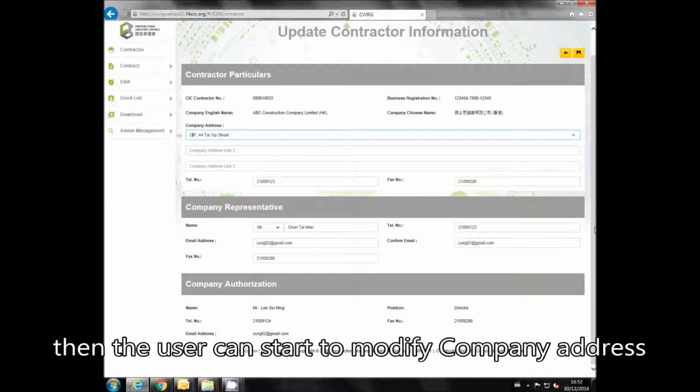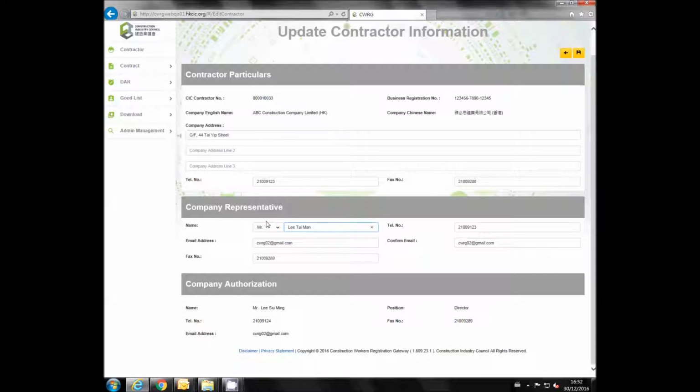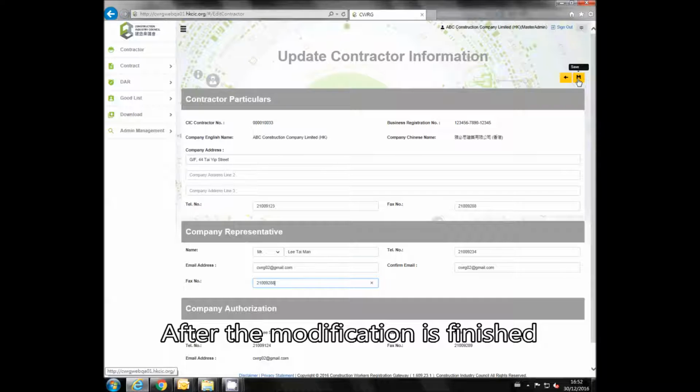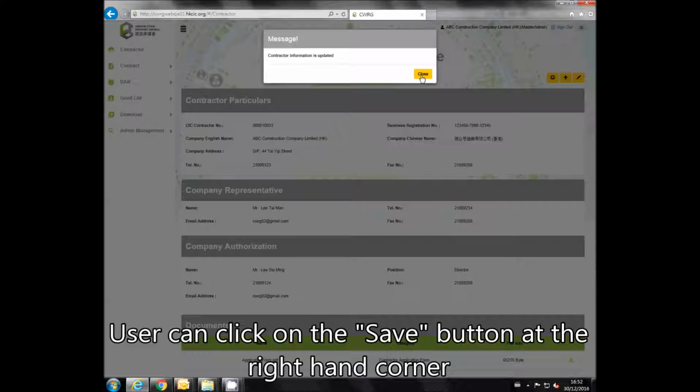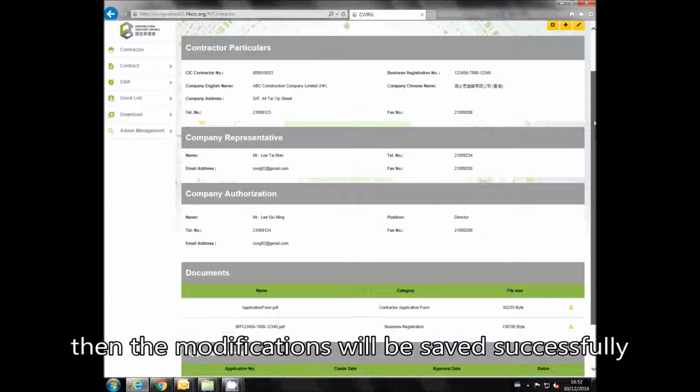Then the user can start to modify company address and company representative details, etc. After the modification is finished, user can click on the Save button at the right-hand corner. Then the modifications will be saved successfully.